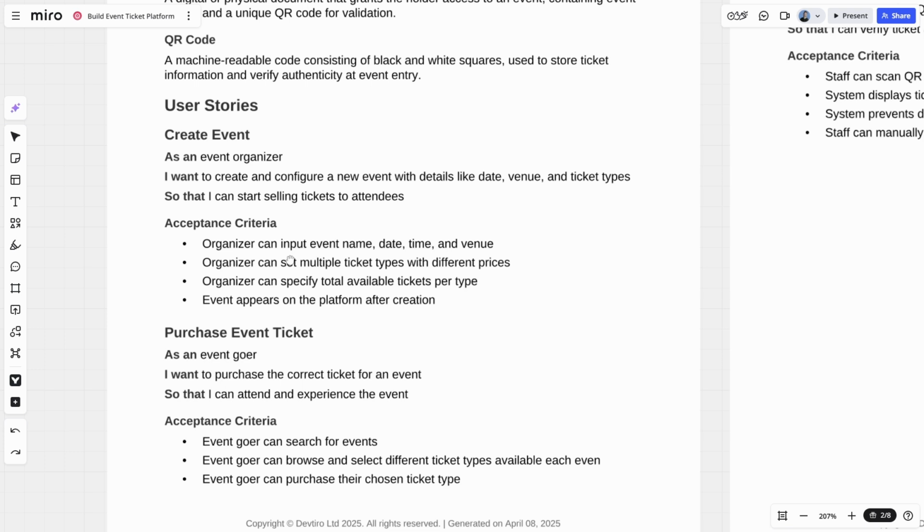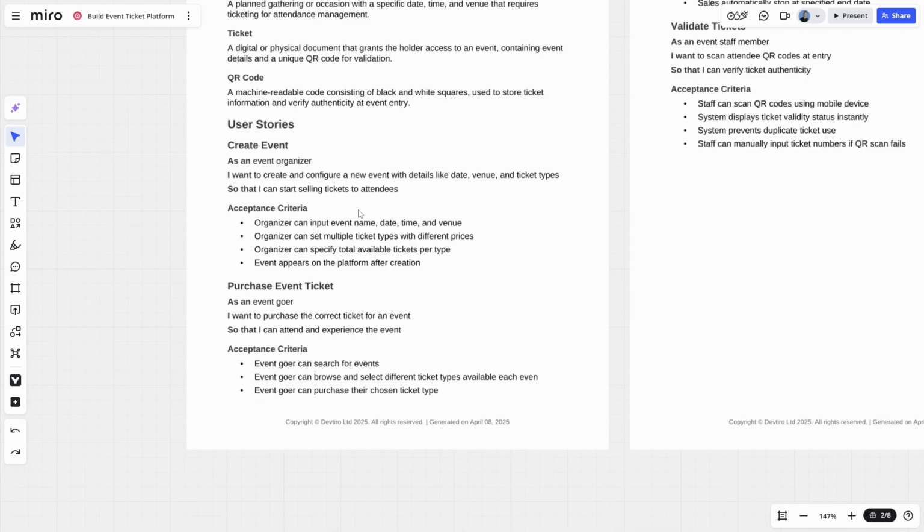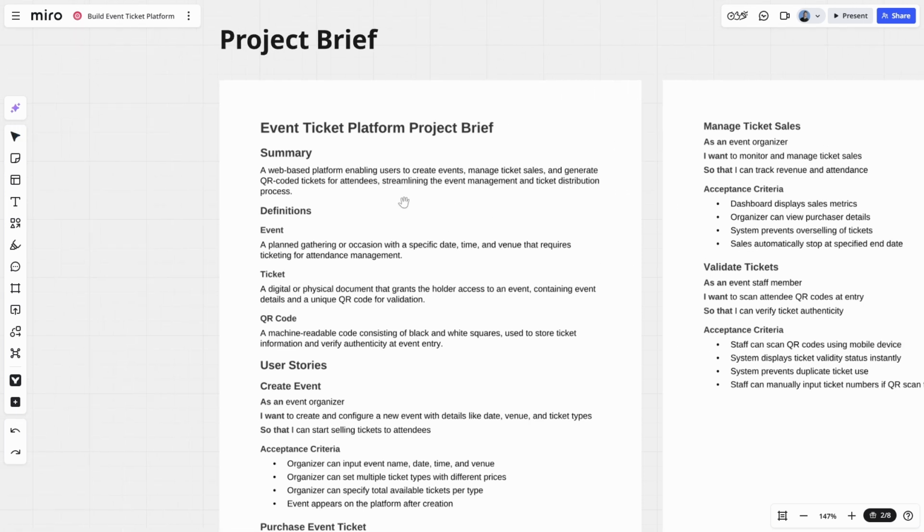And then we have a set of acceptance criteria, and these are statements that can either be true or false. So in case of the first one here, an organizer can input the event name, date, type, and venue. If we look at our built system, that statement is either true or false. And the idea is for all of these statements to eventually be true, and then we say that the user story is done, it's complete. In the case of this project brief, we have 1, 2, 3, 4 user stories. So let's start at the top and look to understand these user stories in more detail.